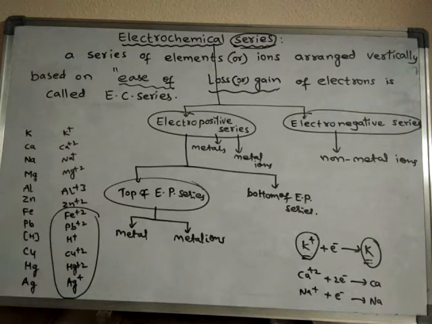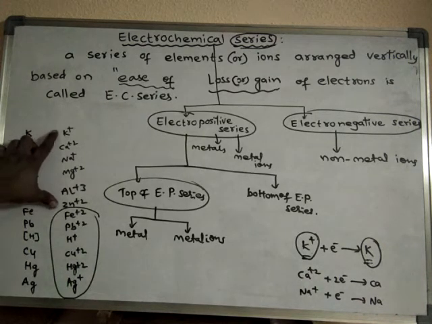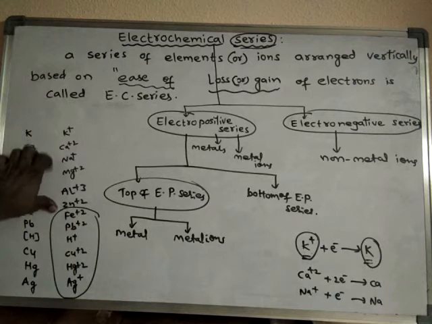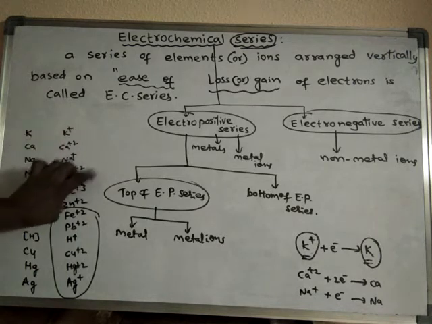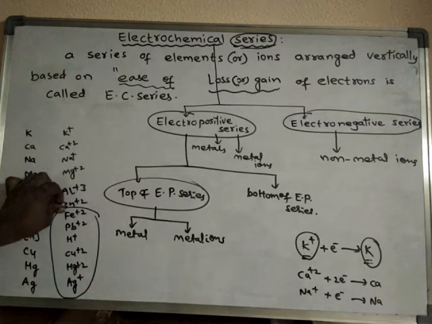So they will convert into metals readily, whereas the ions placed at the top of the series like to exist in the ionic form only.